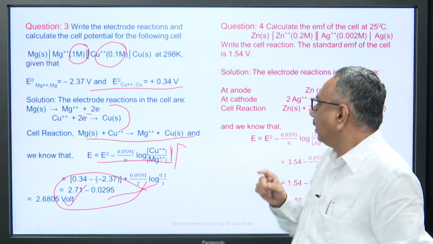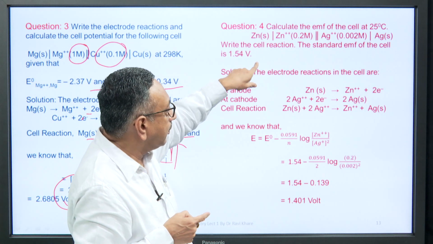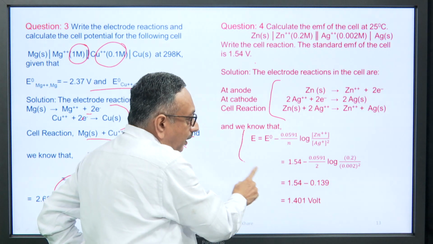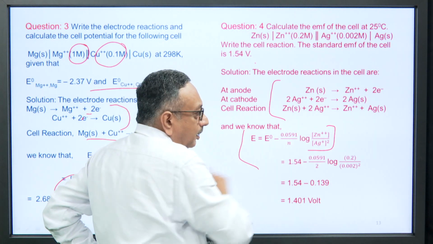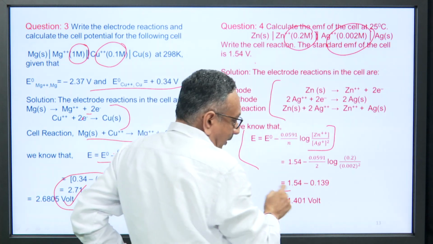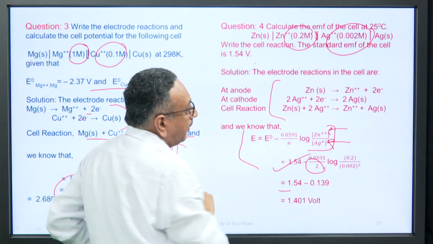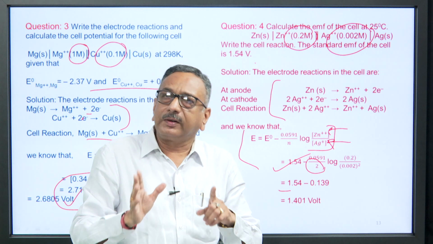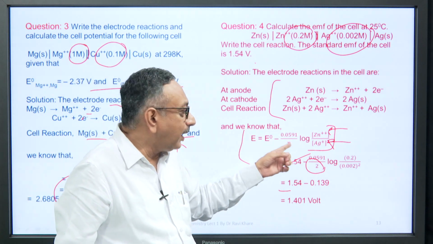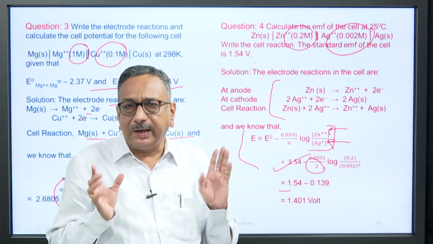Now, next question, question number 4: calculate the EMF of the cell at this point. Similarly, you can write the half cell reactions, and putting in the given values, you will get the answer. The zinc concentration is given and the silver concentration is given. Putting the values here, you will get the answer. n is 2, because 2 electrons are transferring in the half cell reactions. Therefore, we have n equal to 2, and putting the values of the desired terms, you will get the answer.